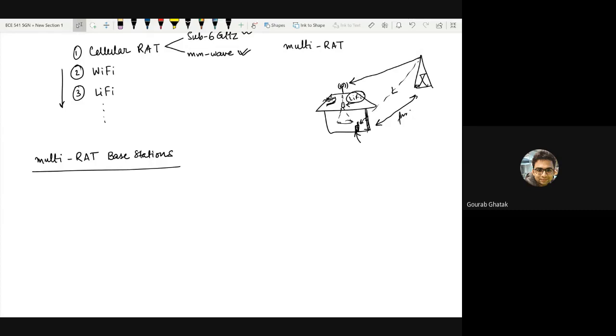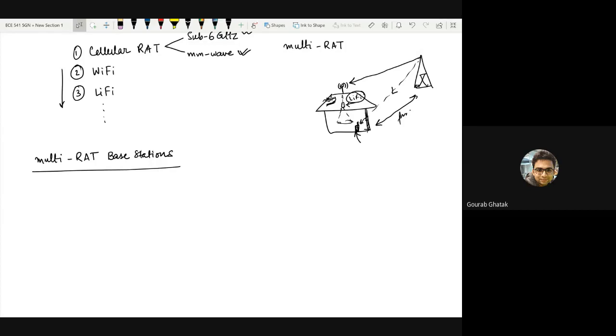The operators are also different. For example, if you come to our campus, we pay for the internet and provide you the wireless services. But in case Wi-Fi services are not there, which means you go a little bit outdoors, you just go back to your 4G system. The operators are different, as well as the pricing and the management. You do not pay the same person for your 4G as you do for the Wi-Fi access.